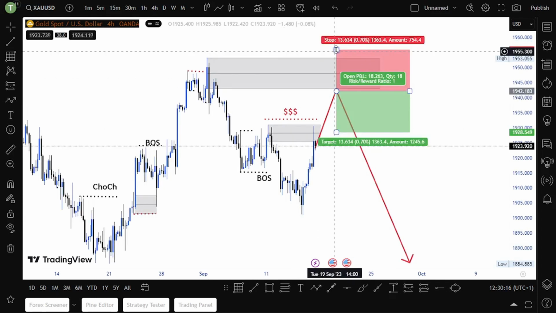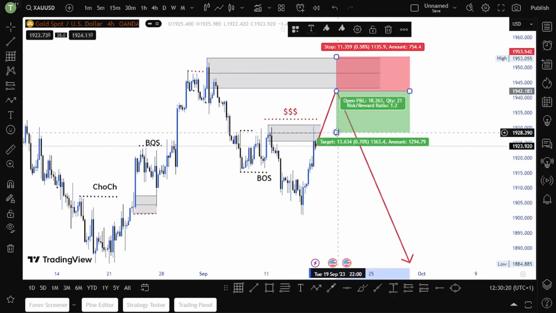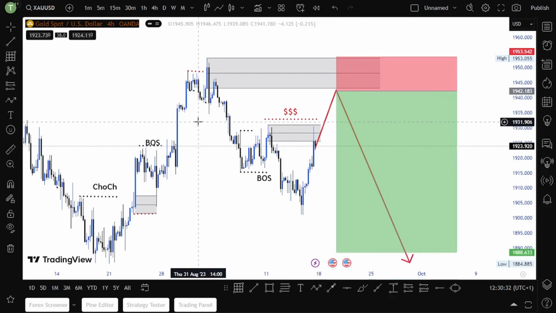So I will be only looking for sell entries here. I will be looking for sell entries at that area, guys. A 1-to-4 risk reward ratio. This is where I will be looking to enter sales, guys, on gold.